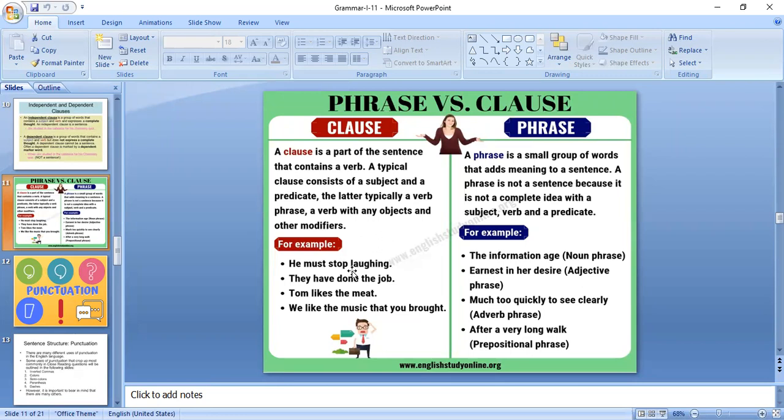Okay, so for example, he must stop laughing. Here, he is the subject, laughing is the verb. Even otherwise, for example, he is laughing. He is the subject, laughing is the verb.